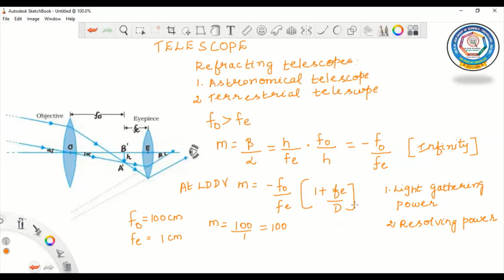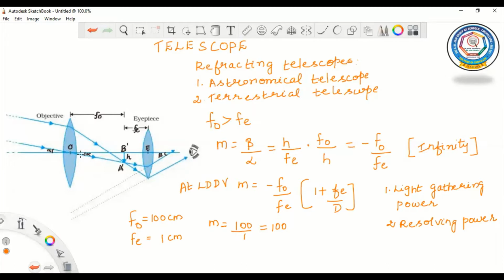In order to get high light gathering power, which mainly depends on the area of the objective, this area of objective is very important. With large diameters, fainter objects can be observed. What is resolving power?